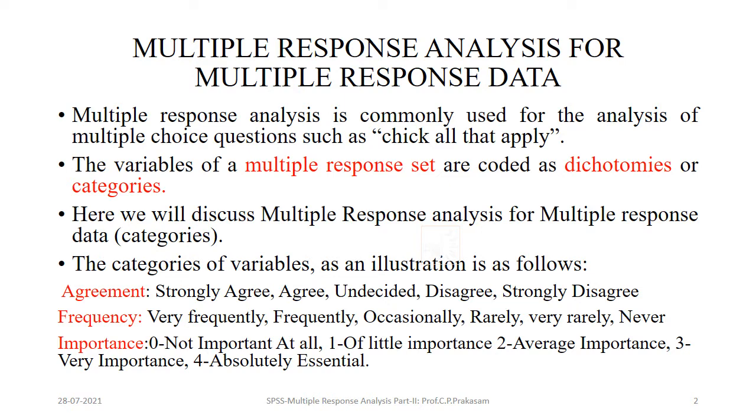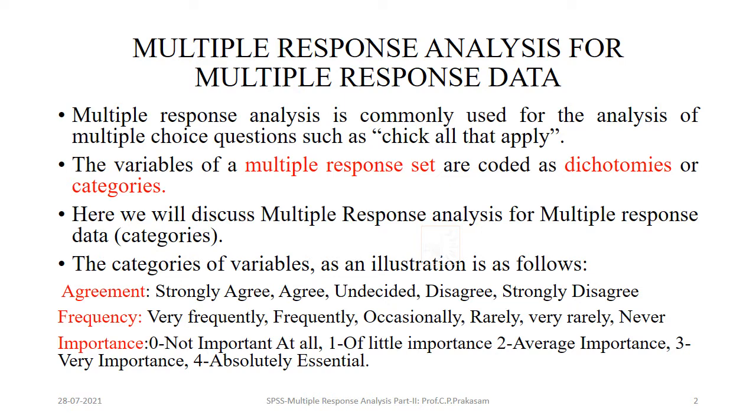The multiple response data will look like this below. The categories of variables are illustrated as follows. Suppose you want to find out the agreement on a particular object: strongly agree, agree, undecided, disagree, strongly disagree.